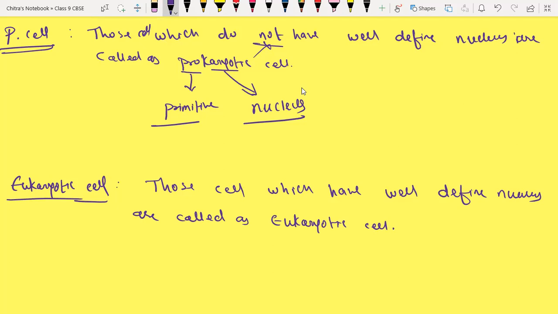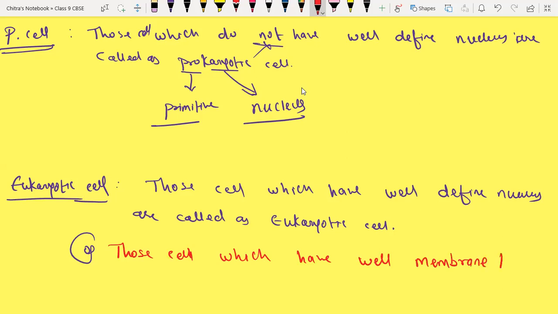So I am writing another definition here. Those cells which have well membrane-bound cell organelles are called eukaryotic cells.